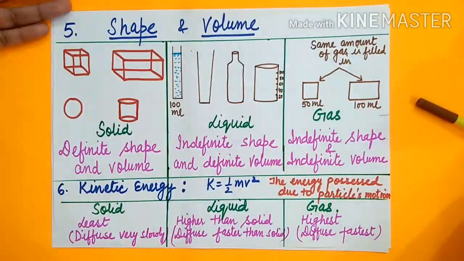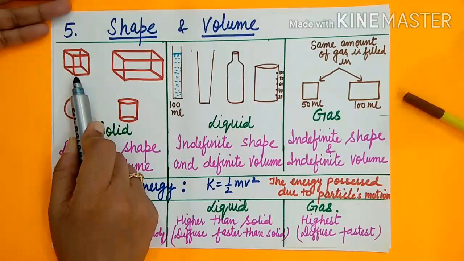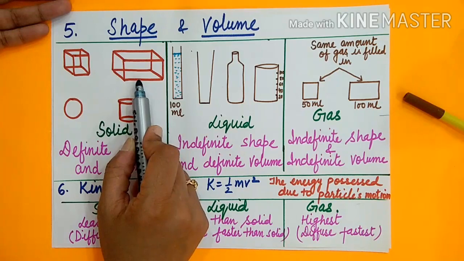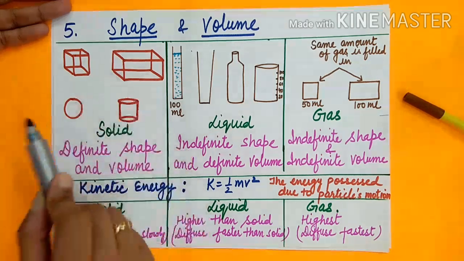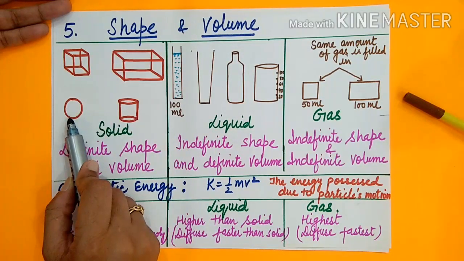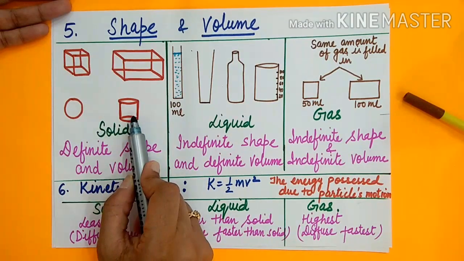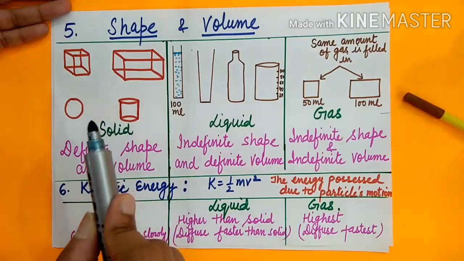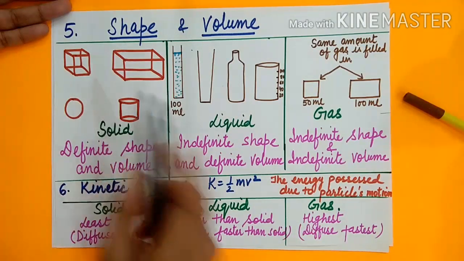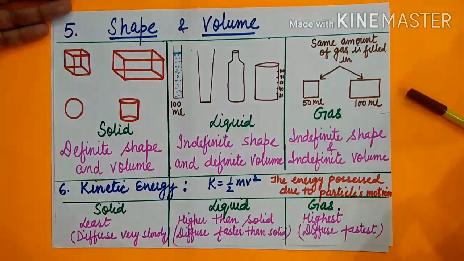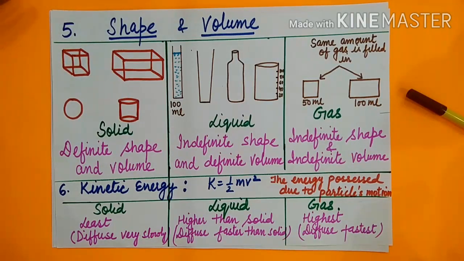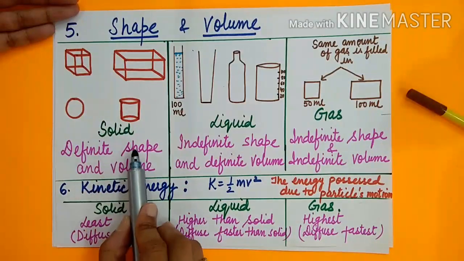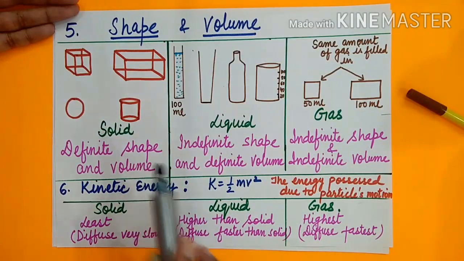And how can you calculate the volume of these figures? For the cube it is L into B into H, for the sphere it is 4/3 pi r cube, and for the cylinder it is pi r square H. So their dimensions will not change after putting them on the table or anywhere. So the solid objects have definite shape and volume.